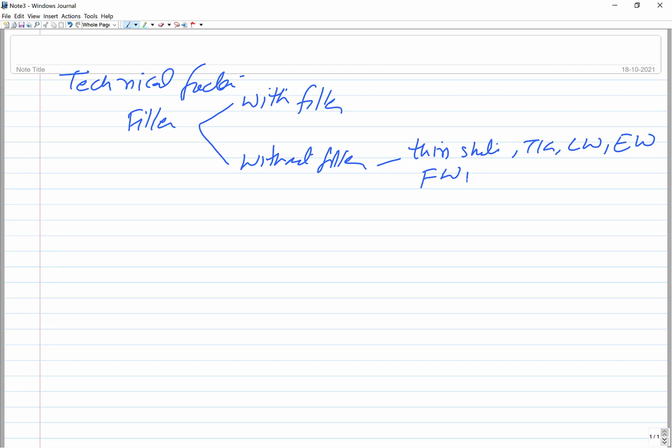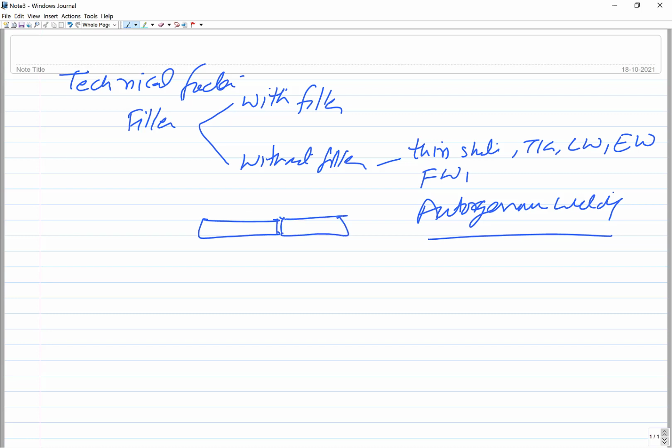These processes where we don't use anything from outside are typically known as autogenous welding, okay. In TIG welding of thin sheets, where the section thickness is very fine, just plastic deformation at the interface or little melting followed by solidification will give you the desired joint. So it's fine for thin sections.